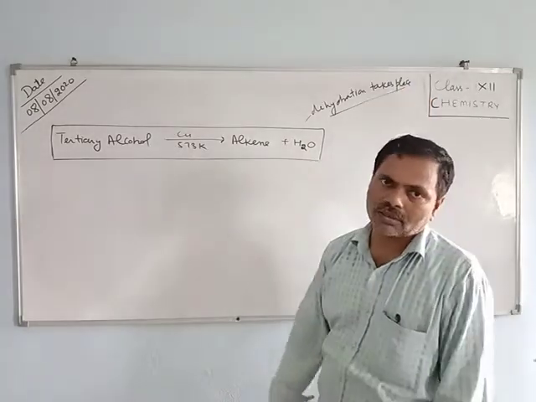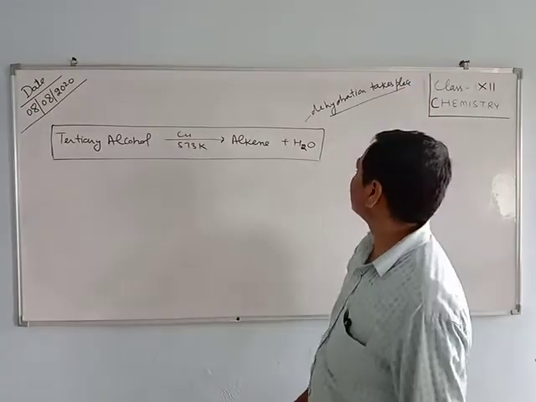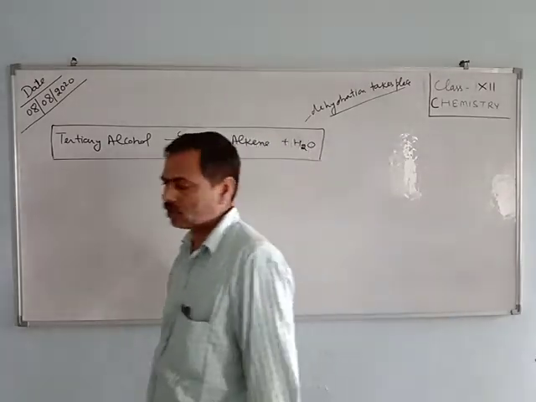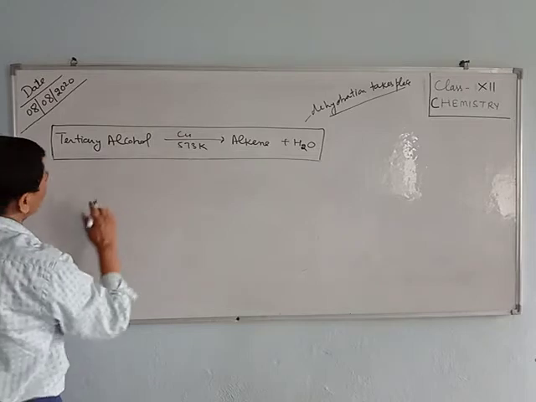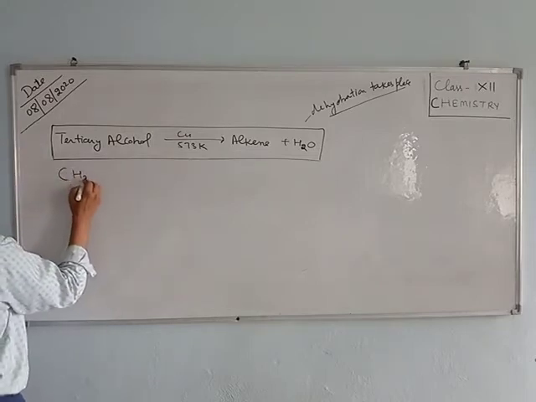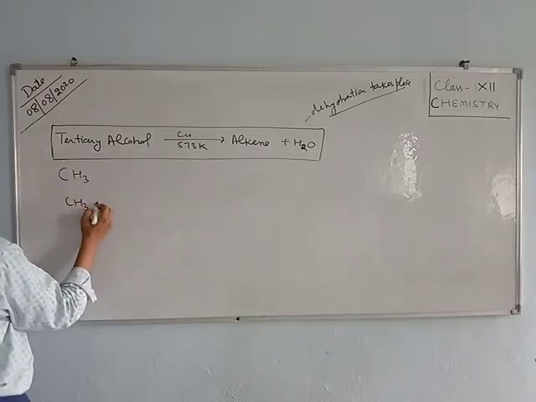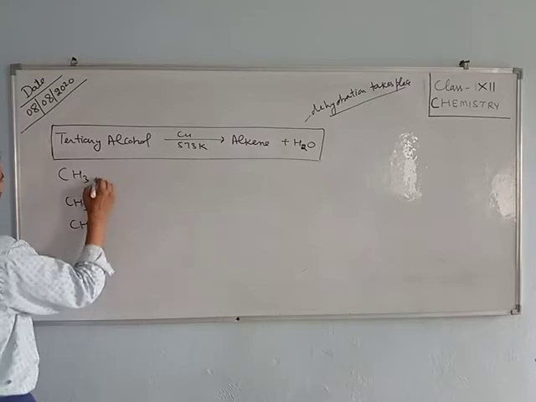You can say dehydration takes place in the case of tertiary alcohol when it is heated at 573 Kelvin in the presence of copper.